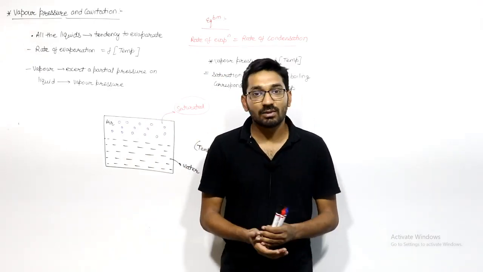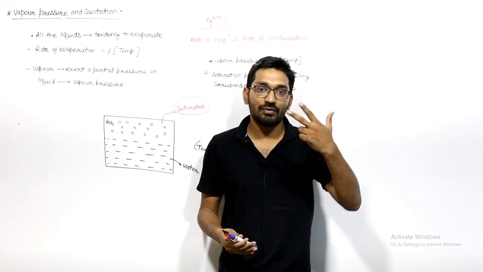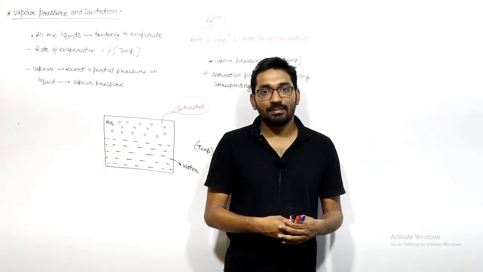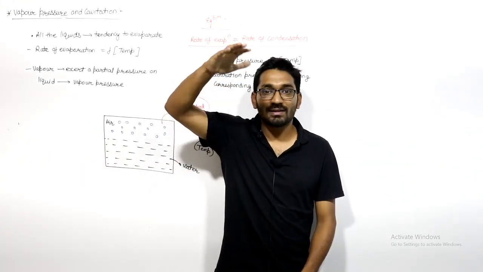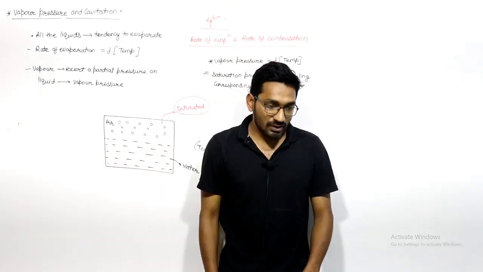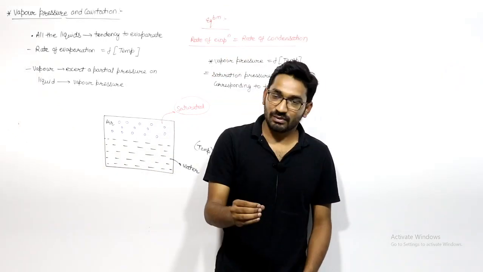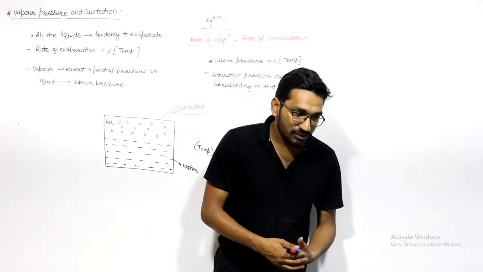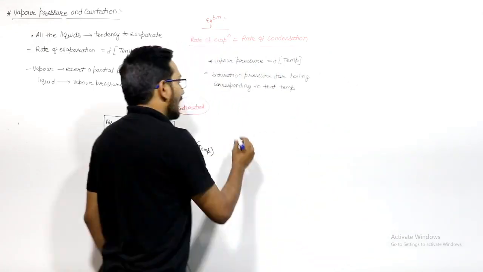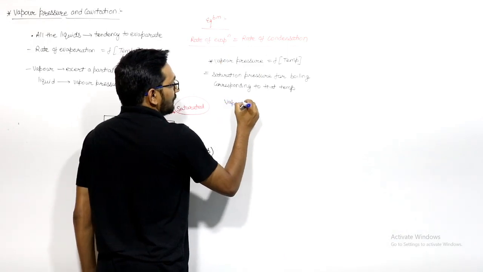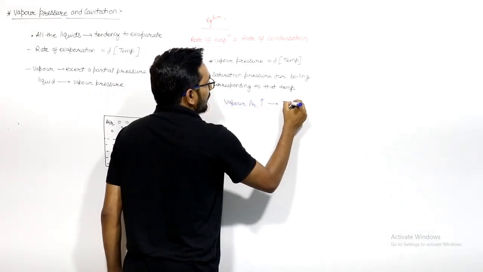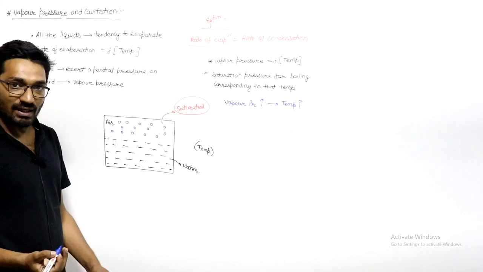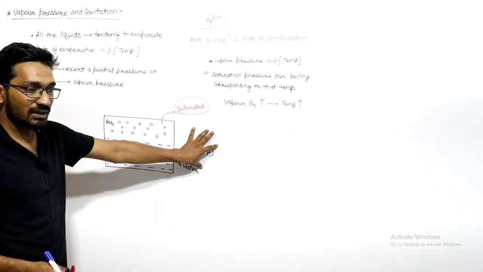We already discussed in thermodynamics that we can boil a liquid by two ways. You can boil a liquid by two ways, either by increasing the temperature to the boiling temperature, or by making the pressure of that liquid equal to the vapor pressure, right? So we can say that the saturation pressure corresponding to the temperature of this air or this surrounding is the vapor pressure of this liquid, right? Hence we can say that vapor pressure will increase with temperature. As the temperature is increasing, vapor pressure is increasing, right? As the temperature of the surrounding is increasing.